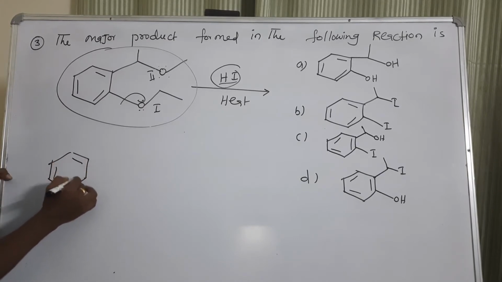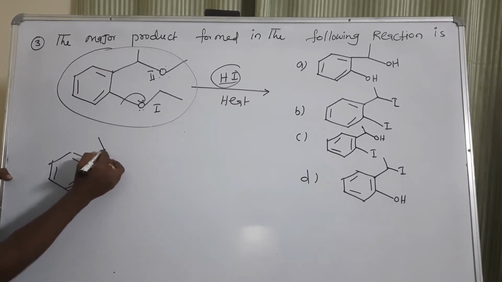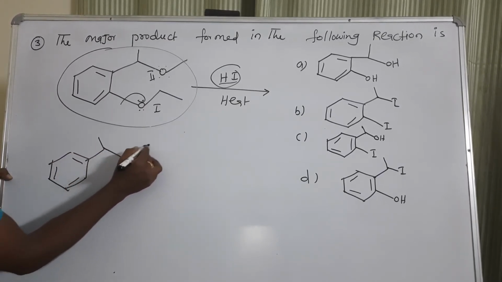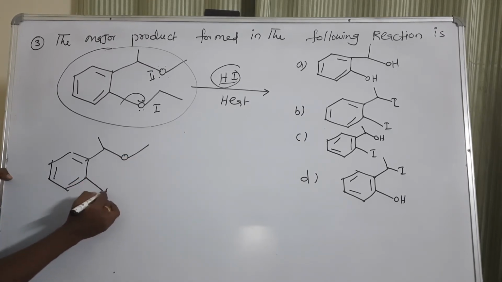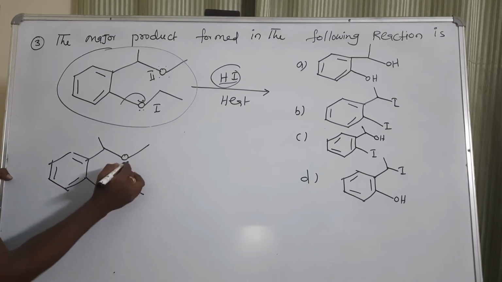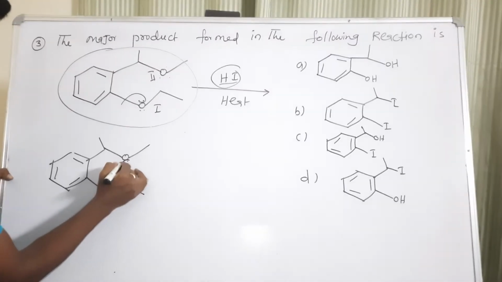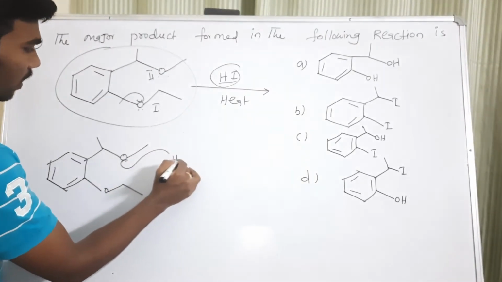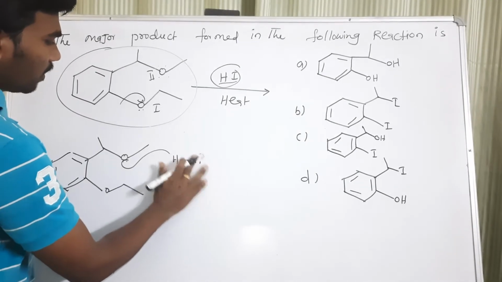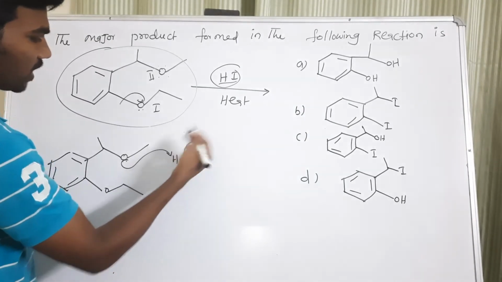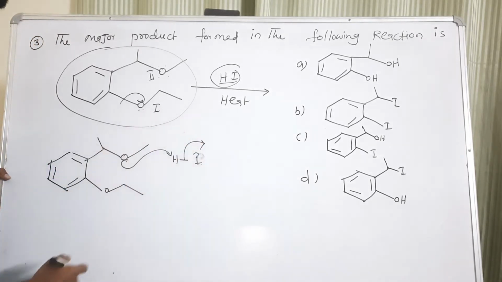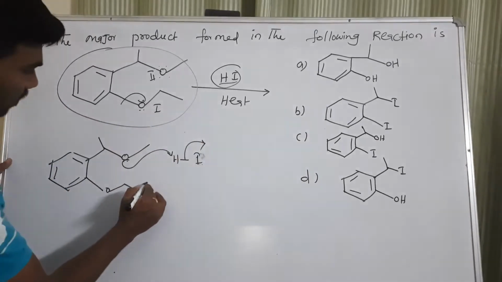The ether oxygen will act as a nucleophile toward hydrogen iodide. When it attacks here, I minus is going to eliminate.